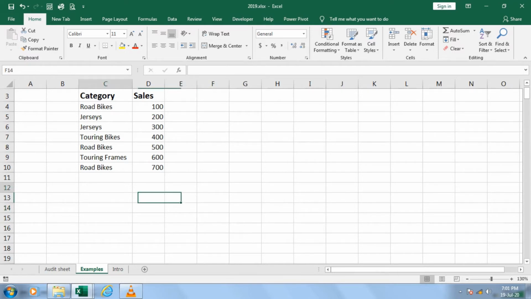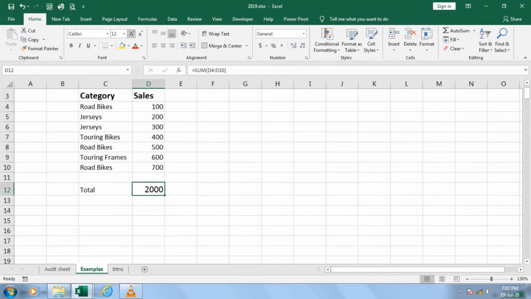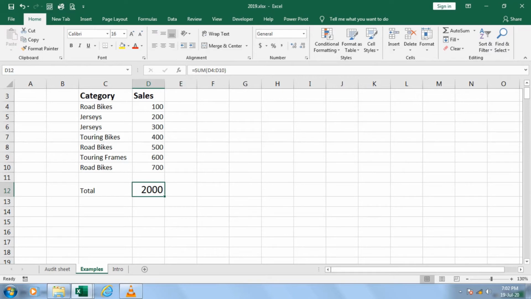Can anyone tell me, let me do the total of it. Okay sir, equal to sum. I did the simple total like that and enter. So guys, I got the total as 2000. Yes sir, I am happy. But how can this be 2000, guys? Just think about it. 500, 600. See, 600 plus 400, this is 1000. It cannot be 2000. So that means there must be some mistakes.